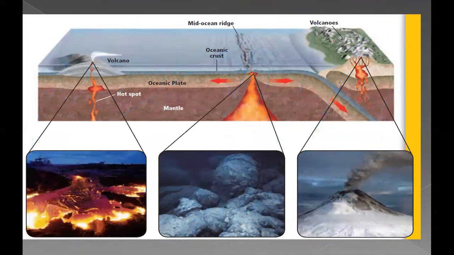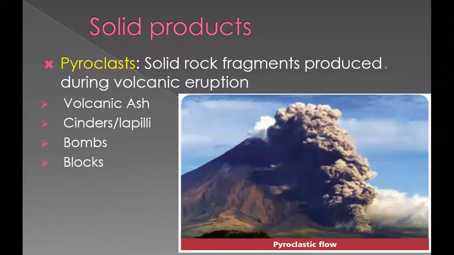So we have discussed about this, where we get the Pillow lava, blocky lava, and Ropi lava. So today we are going to discuss about next one, that is solid products. Now we are going to discuss solid products.